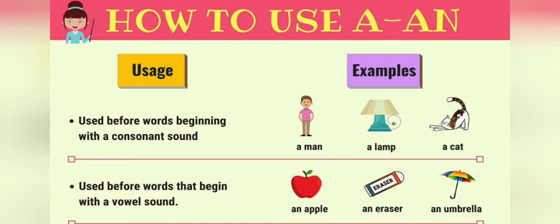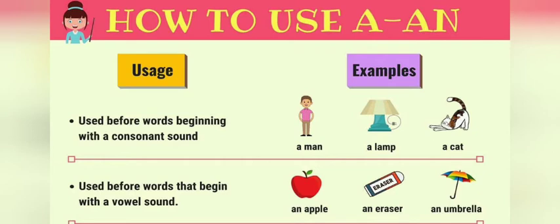Okay, and the next one. For all the words which start with a vowel sound, we use an, and always remember that a and an are used for singular. That means if only one is there, one apple, we say an apple. If more than one is there, we will use something different, which I will tell you later. And for car, because ka is a consonant sound, we will use a. Similarly, for umbrella, an is used. Hope you understood. Now moving to the next one.